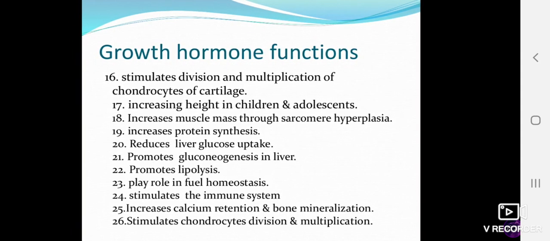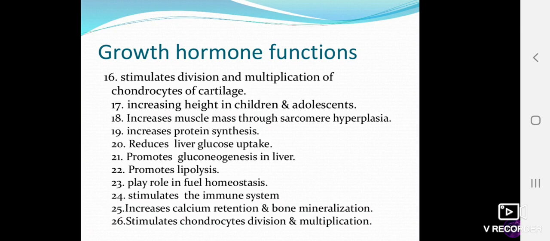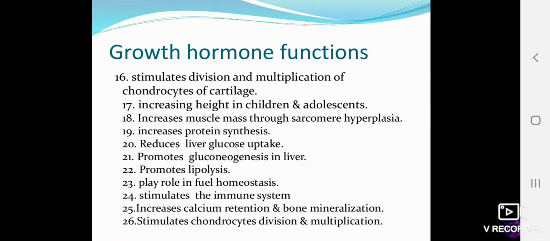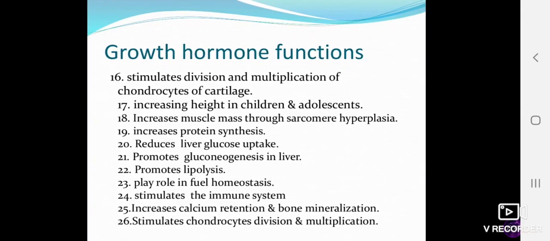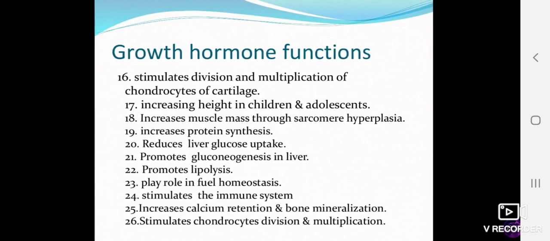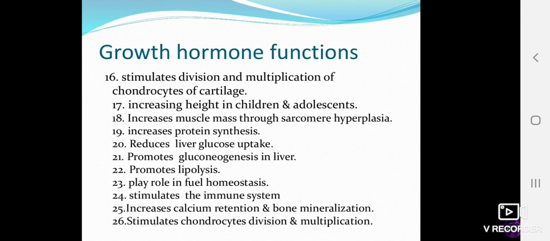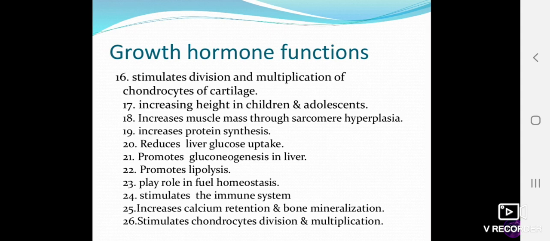It increases height in children and adolescents. It increases muscle mass through sarcomere hyperplasia. Sarcomere is the smallest unit of the muscle, and it increases the number of cells. That means it increases the muscle mass. Protein synthesis is increased. Liver glucose uptake is decreased, so that in the blood there always remains an increased level of blood sugar. It promotes gluconeogenesis in the liver, again glucogenic in nature.